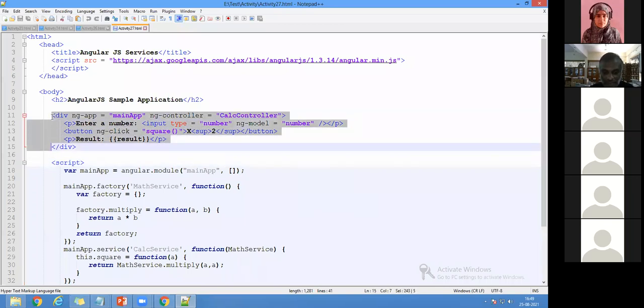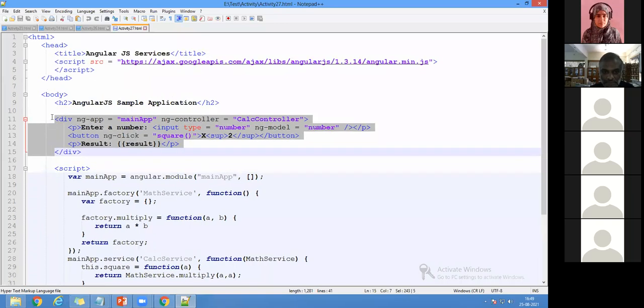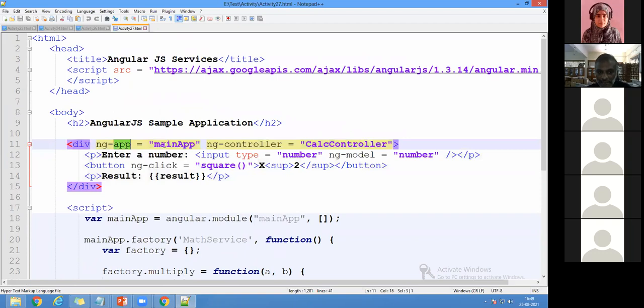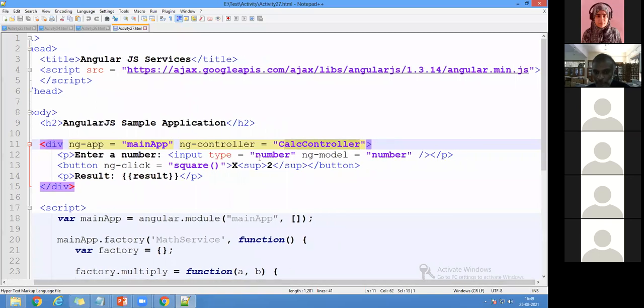Now I'll come here. Look at this part alone: ng-app main app, controller is calculator controller. So my controller name is calculator controller. I'm going to get the input number, so ng-model is number. Now I'm going to use ng-click. When I click the button, it will go for square, which is x to the power of 2. It will be written in the button here.